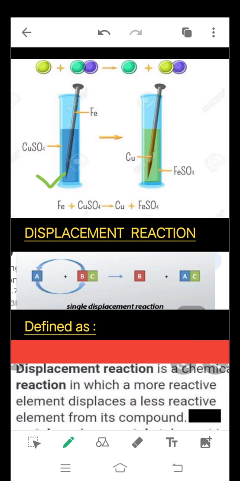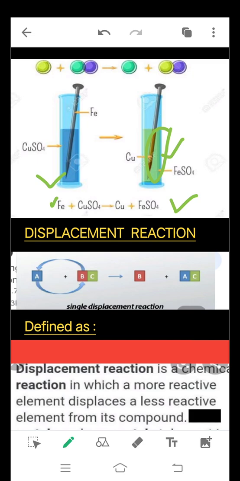Here it is blue, and when it is left with the iron nail for a few hours, it is seen that the blue color solution changes to green color and some reddish color deposit is seen on the iron nail. Why did this change happen? The reason is, as you can see in the equation, that iron